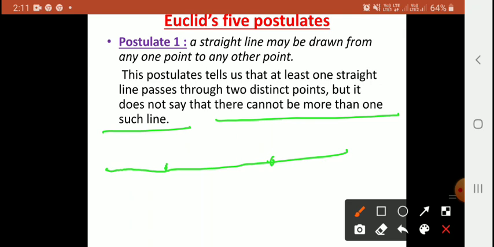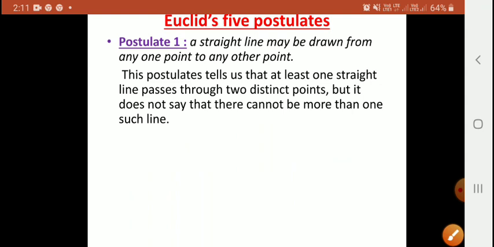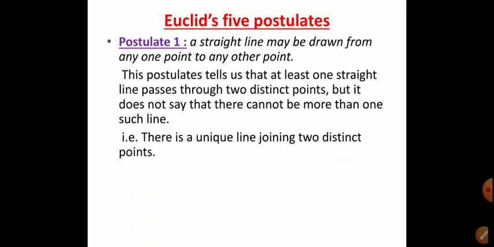Since there is only one straight line passing through only these two points, there is a unique line joining two distinct points.